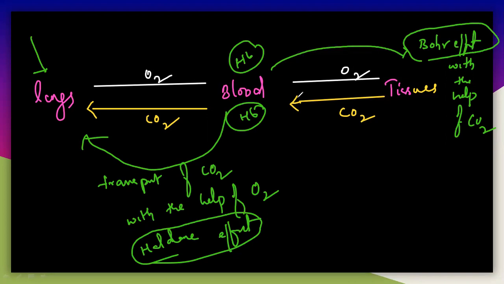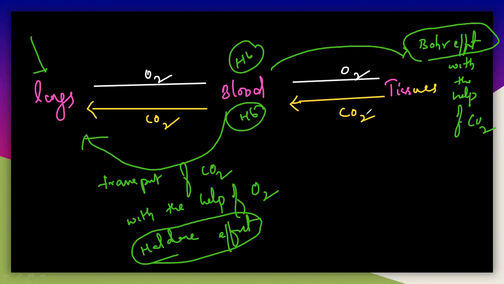So till now I have been telling you the function of the hemoglobin. We have to discuss the structure of oxyhemoglobin and deoxyhemoglobin, because particularly it is a completely biological part here.